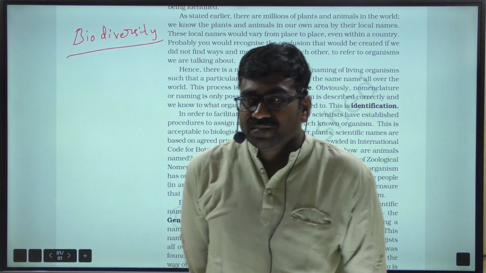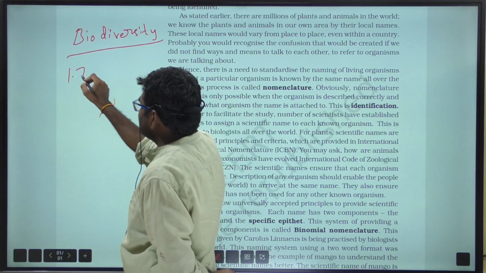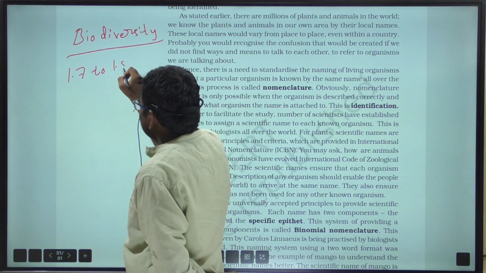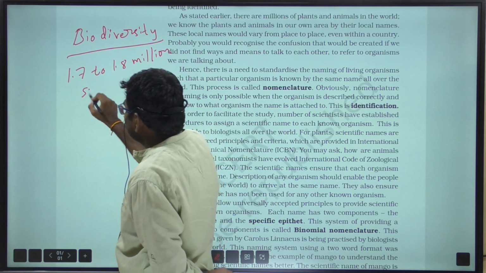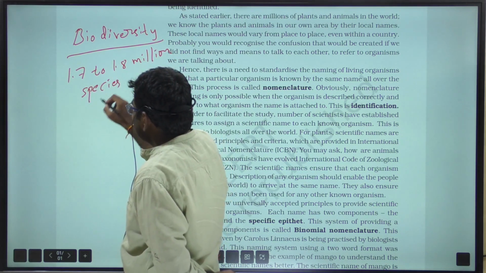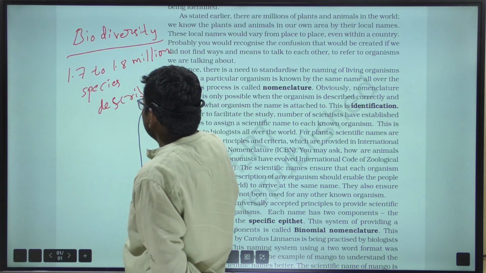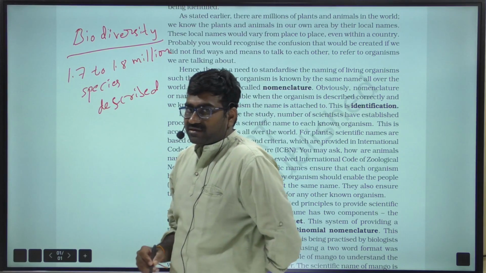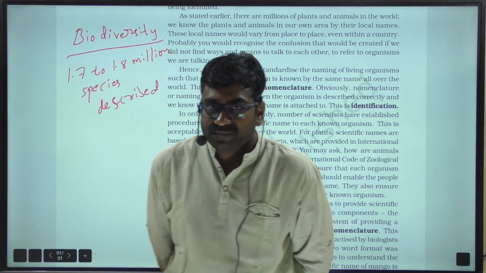So far 1.7 to 1.8 million species were described. It is very important. Remember the number, 1.7 to 1.8 million, or 17 lakhs to 18 lakhs.